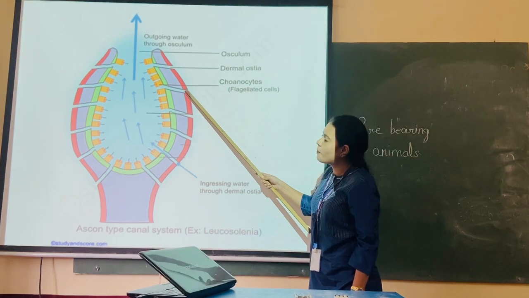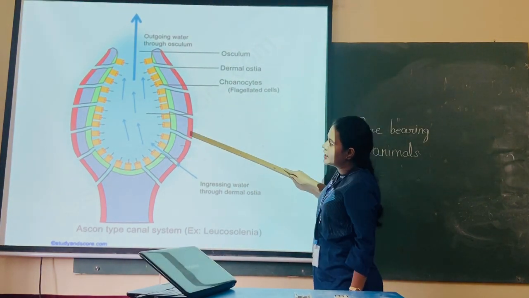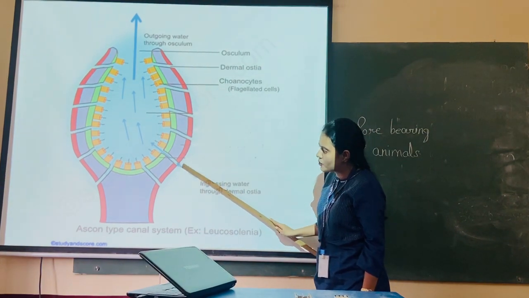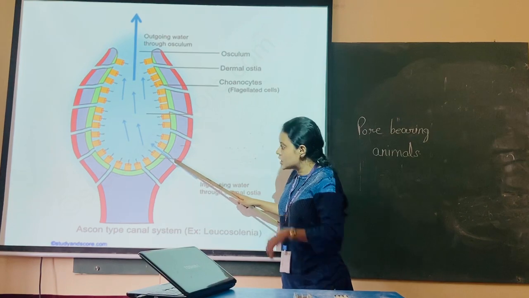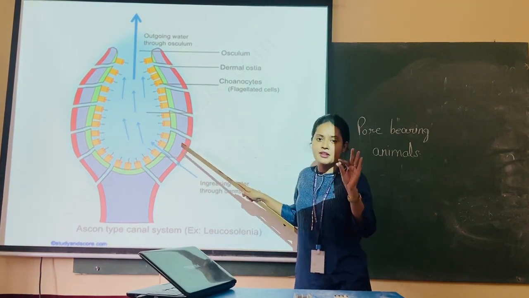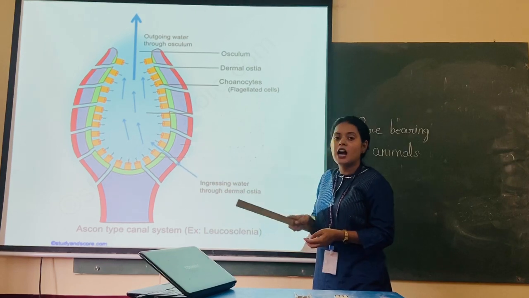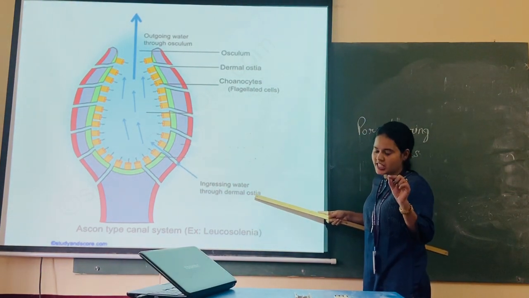So these are the openings, pores you can see. Now through these pores, water enters inside. See the arrow is being marked over here. Got it? So the water enters inside the body of the organism via ostia. Remember, these openings are called ostia. Got it? They are called ostia.